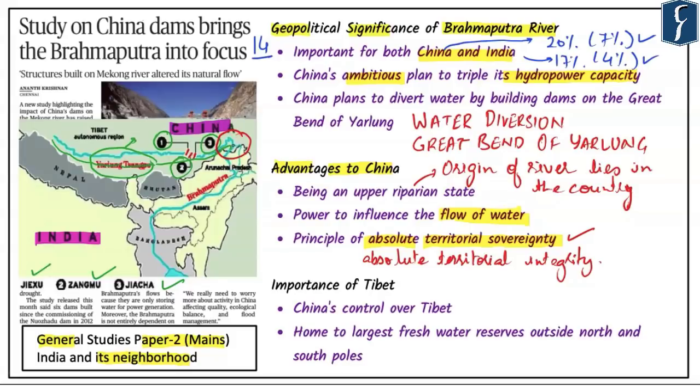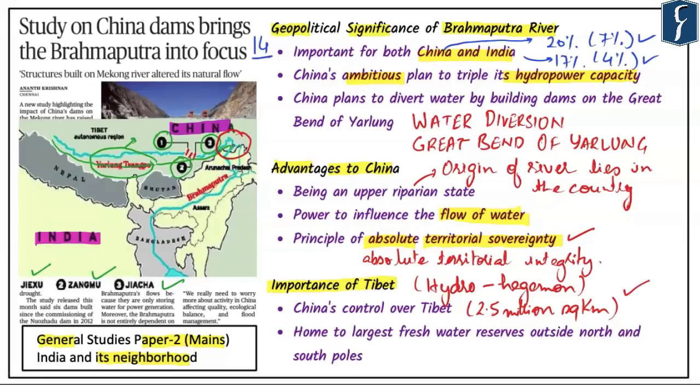Now, the kind of advantage that China enjoys because of the factor of Tibet. China is in a distinctive position as a completely upper riparian nation, which allows it to act as a hydrohegemon in the region. China's hydrohegemony is made possible by its control over Tibet. The Qinghai-Tibetan Plateau extends over a vast area spanning 2.5 million square kilometers and is often referred to as the third pole or the roof of the world.